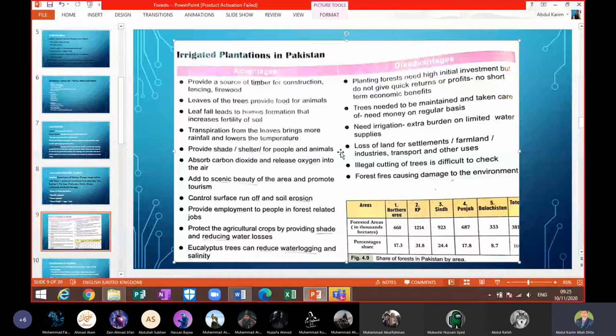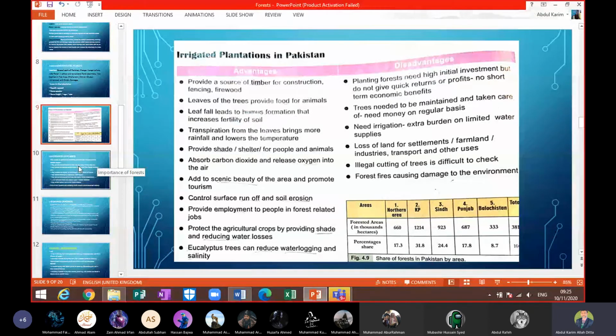And the next point we have, beta, is forest fires causing damage to the environment. Sometimes there is no rainfall, and fires break out in the forest and burn a large area. Plus, it creates air pollution. People are affected by that, beta.